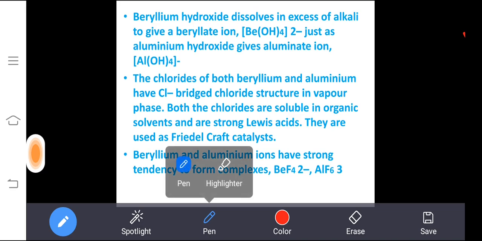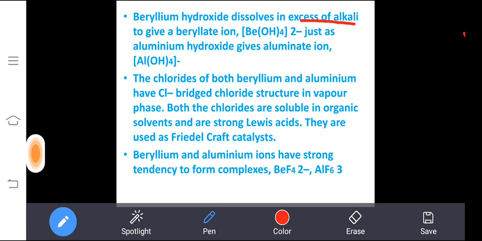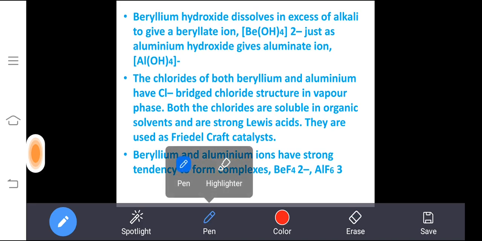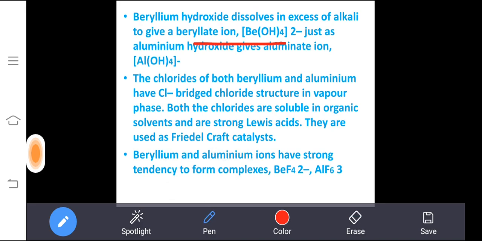Then beryllium hydroxide will dissolve in excess of alkali. Excess of alkali, already we discussed that. That means beryllium hydroxide, we are treating with the base. That is what you want to understand here. Because we discussed in the amphoteric nature equation, beryllium hydroxide when it reacts with the base, the same reaction they are explaining here. Beryllium hydroxide dissolves in excess of alkali to give tetrahydroxo berylate ion.